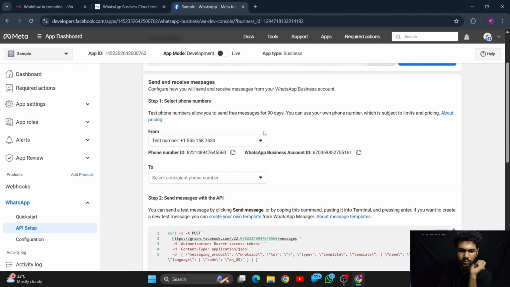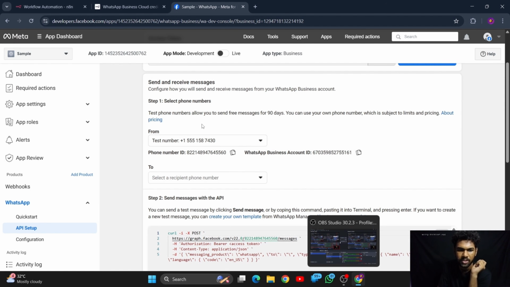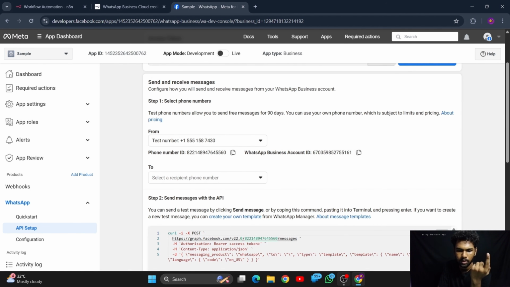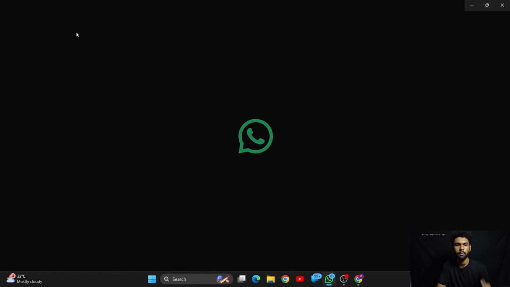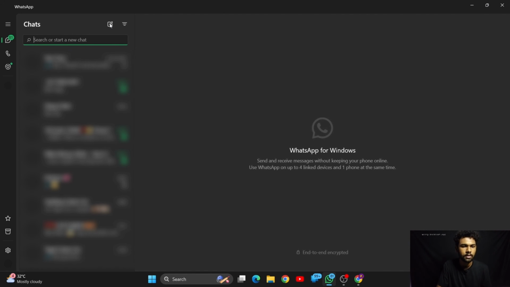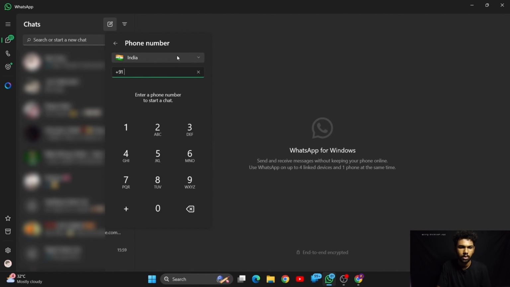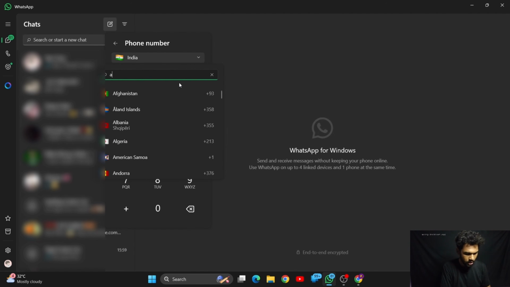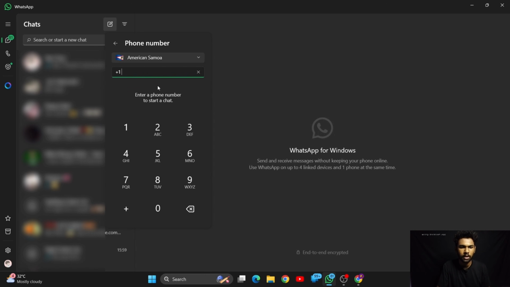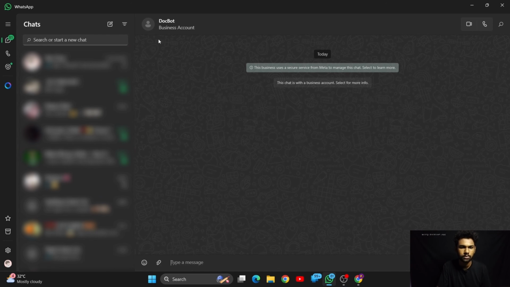Now let me chat with this number, with this chatbot. Let me open my WhatsApp and create a new chat with the number. We have to change the location to +1 so that we can directly paste this number. It is showing the chatbot. Let's give chat. Well, that's it.